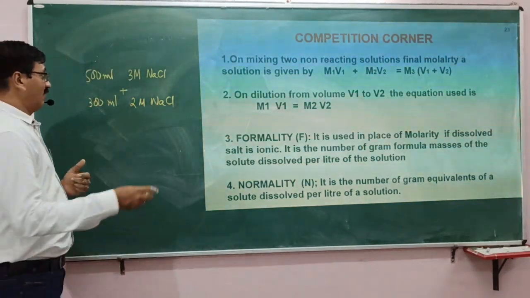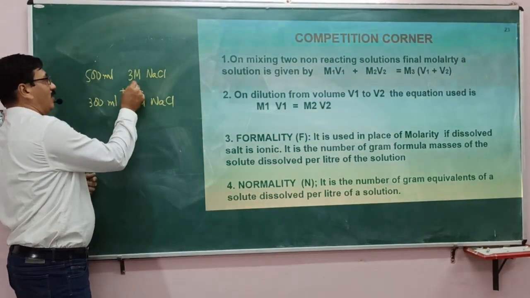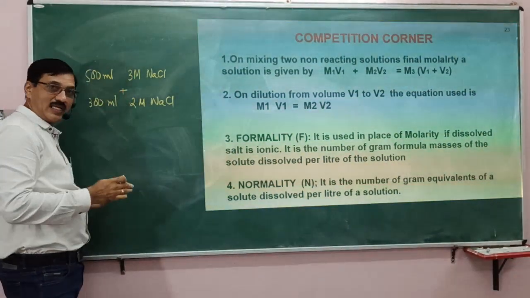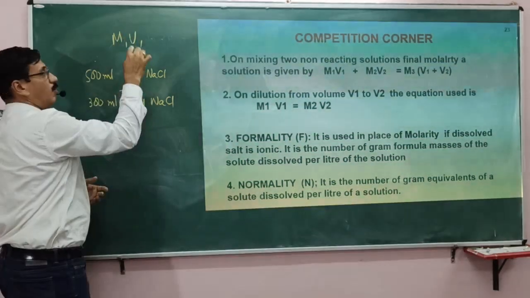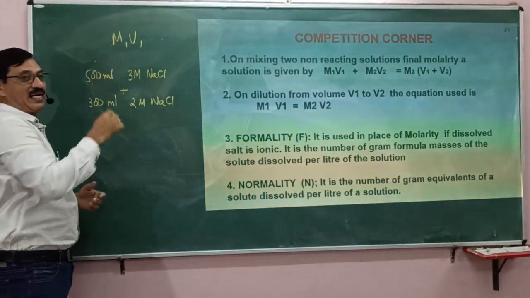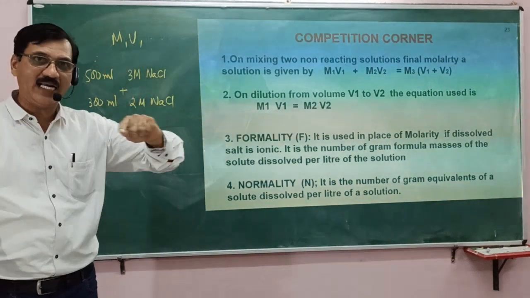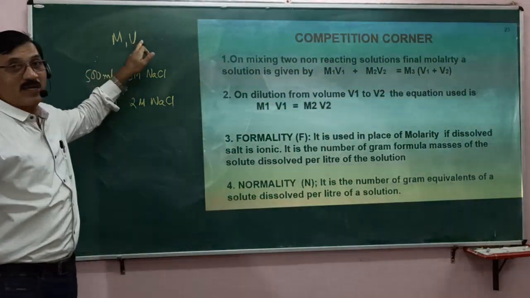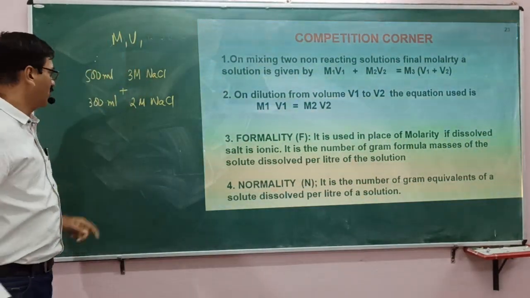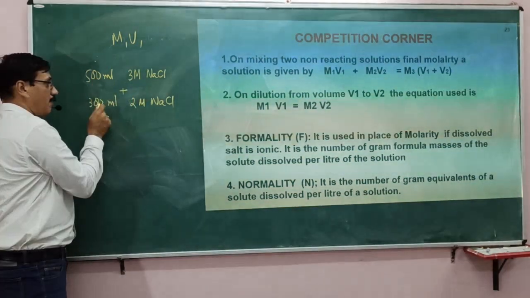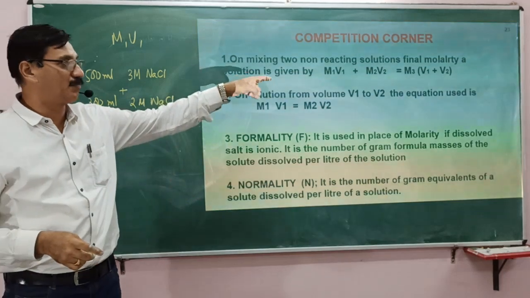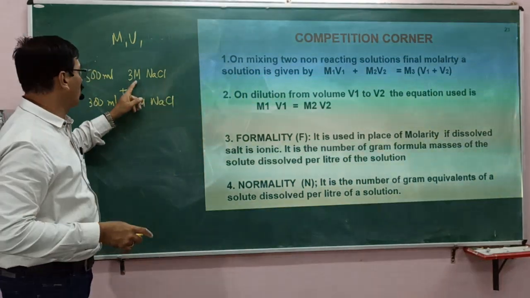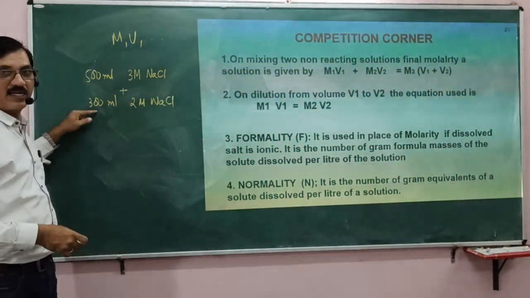So, remember, M1V1 will give you the number of moles. Molarity into volume, because molarity is number of moles divided by volume. The volume cancels and you get the number of moles. So the number of moles of the first plus the number of moles of the second will give you the total number of moles, divided by the total volume, that is M3. Total volume is 500 plus 300.